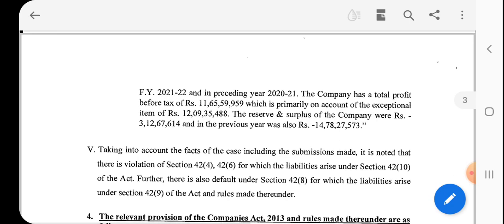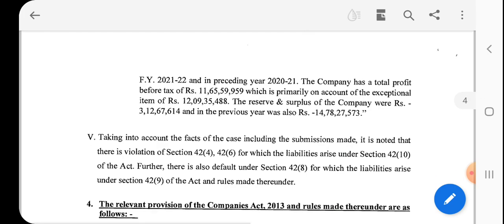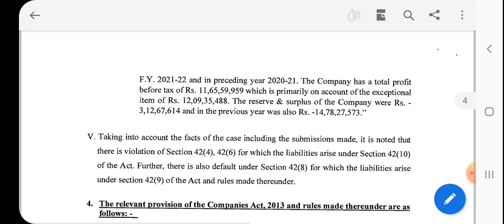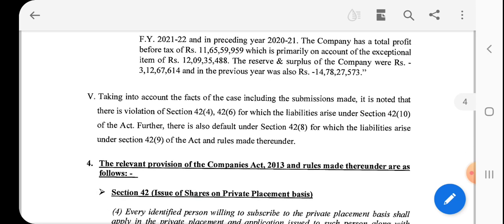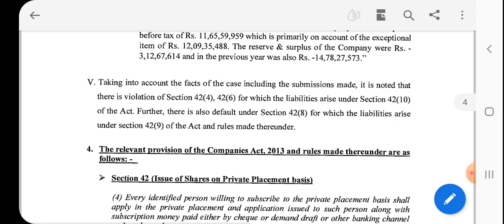The reserve and surplus of the company were 3 crore 12 lakh, and in the previous year it was also negative, that is a 14.78 crore loss.